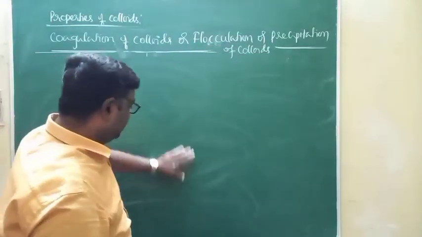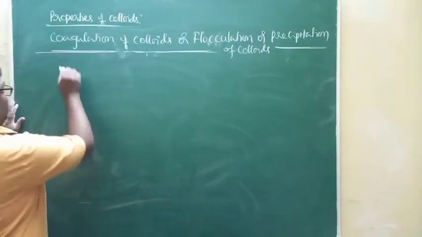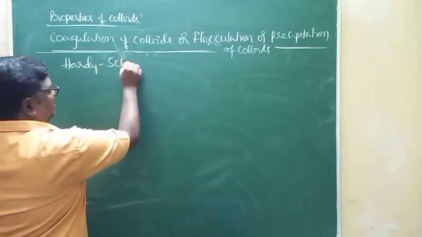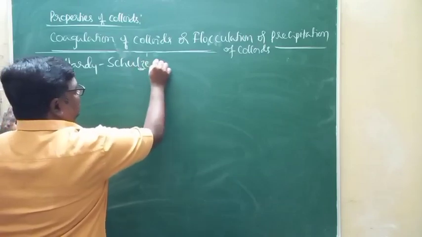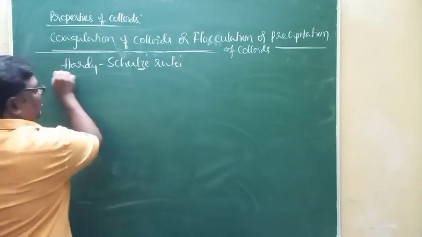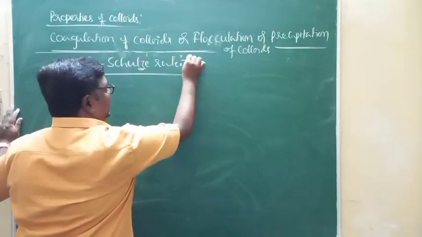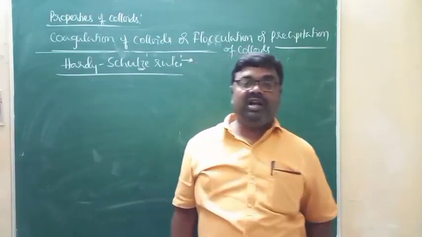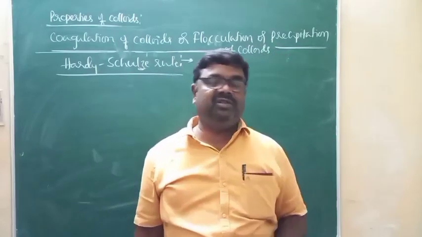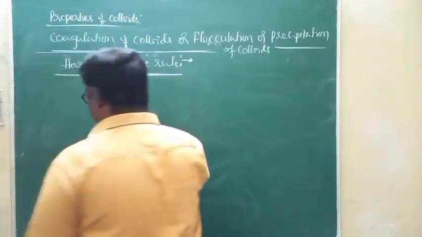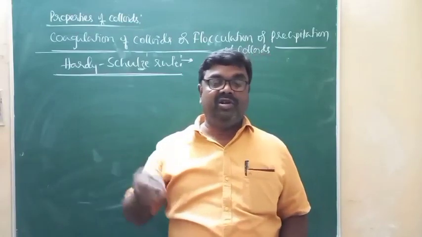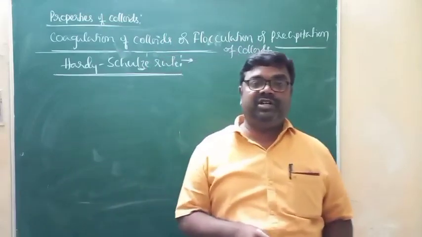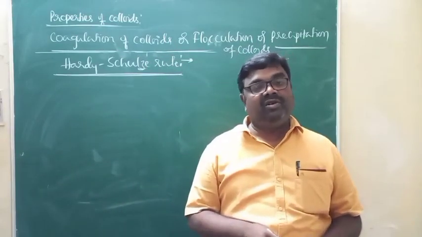That can be understood by making use of one rule, what we call the Hardy-Schulze rule. I can make use of this Hardy-Schulze rule in order to understand the ability of coagulating ion to bring about coagulation of a particular colloidal solution. According to the Hardy-Schulze rule, the ability of a coagulating ion to bring about coagulation of a colloidal solution is directly proportional to the charge possessed by the coagulating ion.